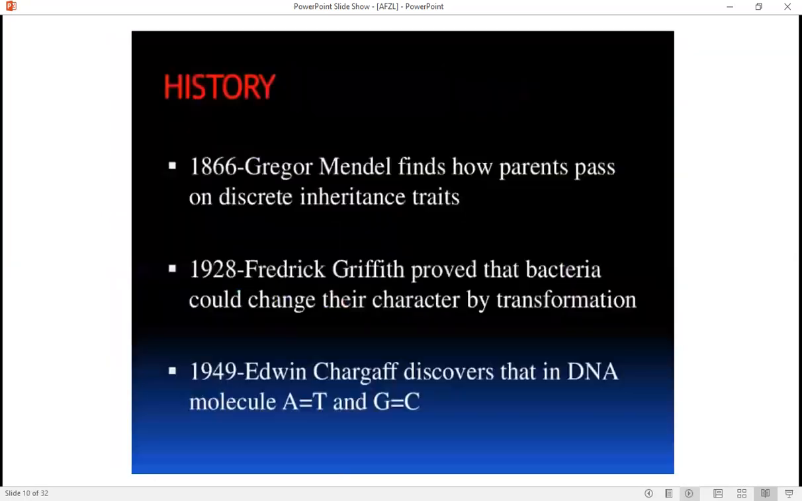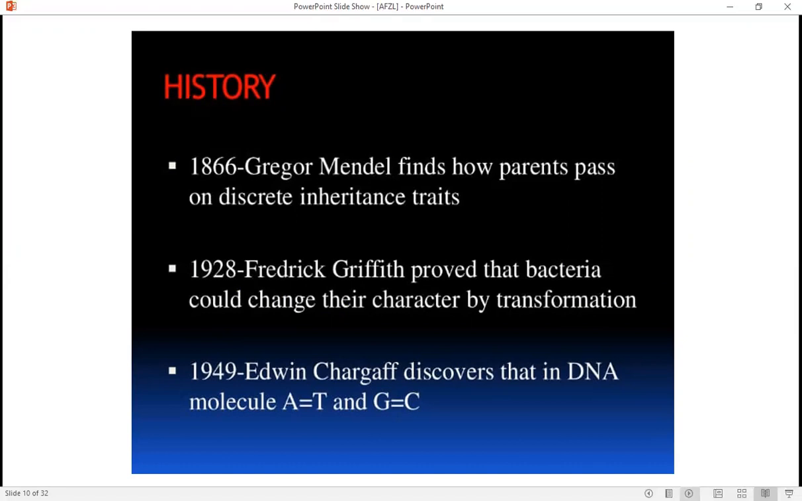The history. There are many processes, there are many procedures involved in the discovery and all the information known nowadays in the DNA. In 1866, Gregor Mendel found how the parents' characteristics are transferred from parents to their young ones.